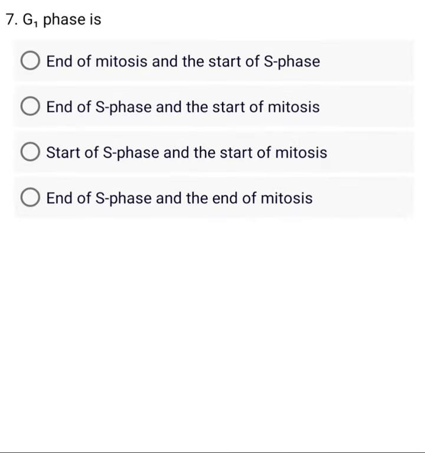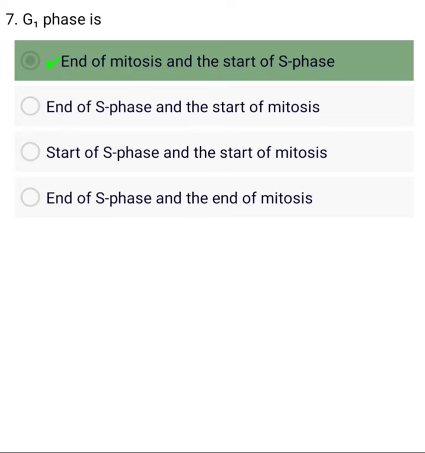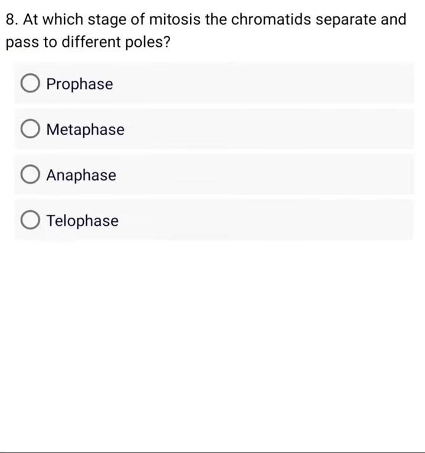A. End of mitosis and the start of S phase. B. End of S phase and the start of mitosis. C. Start of S phase and the start of mitosis. D. S phase in the end. At which stage of mitosis the chromatids separate and pass to different poles?